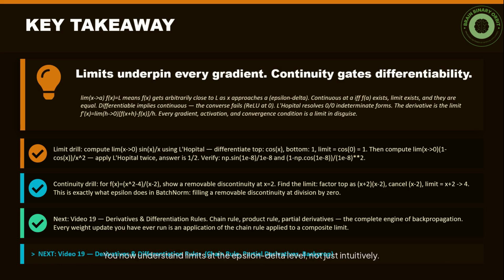You now understand limits at the epsilon-delta level, not just intuitively. You know what continuity requires and how discontinuities appear in the activations and normalization layers you use every day. Every gradient you have ever computed was a limit, now you see the machinery underneath. Video 19 is derivatives, chain rule, product rule, partial derivatives, and the Jacobian. These are the tools that make backpropagation work.